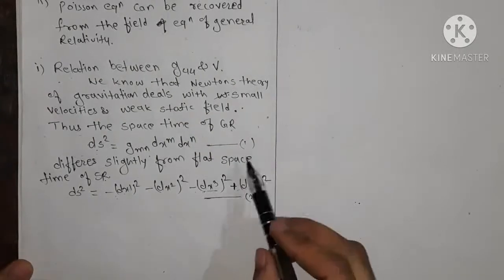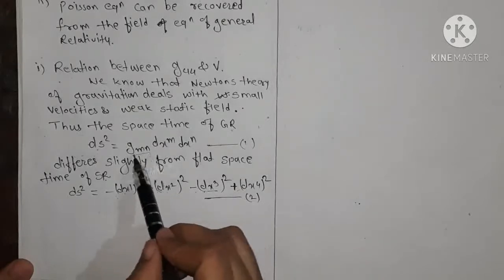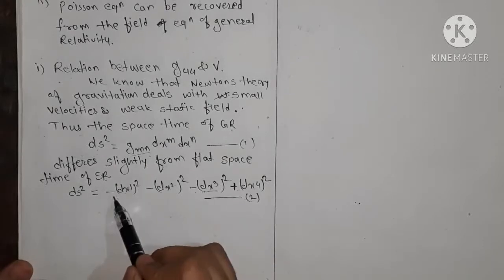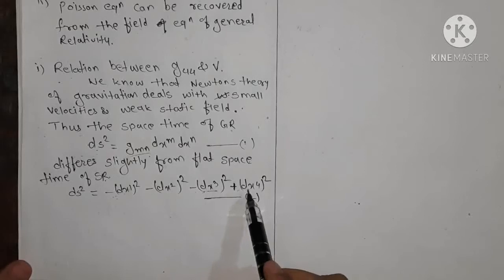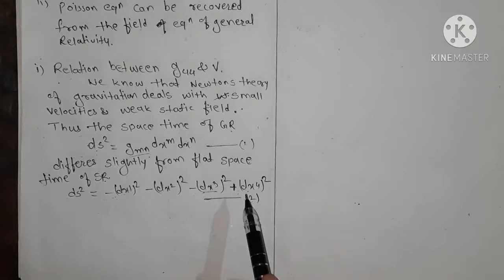So if we compare equations 1 and 2, the value of g_mn is approximated to minus 1, the value of g44 is approximated to 1, and all other components of the metric tensor are equal to 0 for m not equal to n.